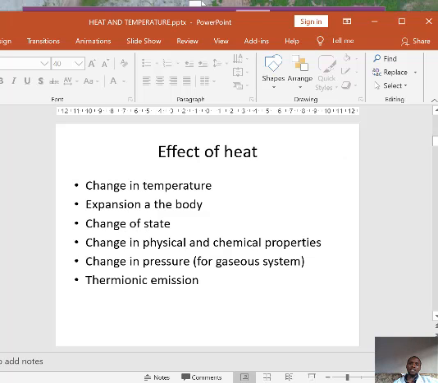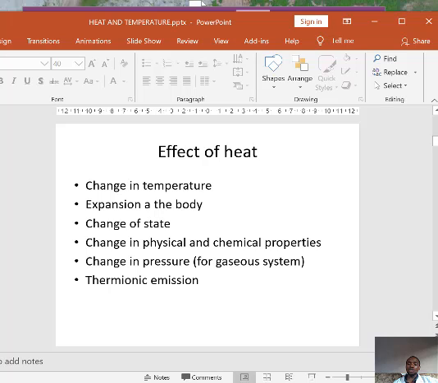Now we have different effects of heat when there is application of heat on some substance. The first one is the change in temperature. When a body gains heat, the temperature increases. And when the body loses heat, the temperature decreases.